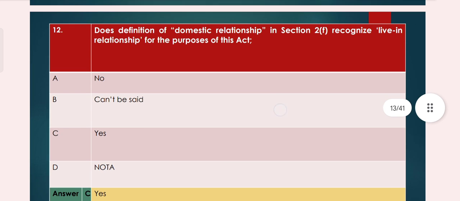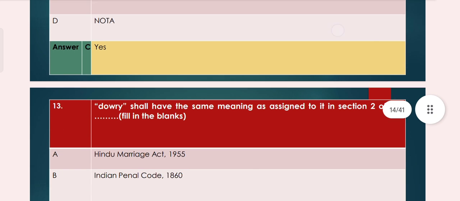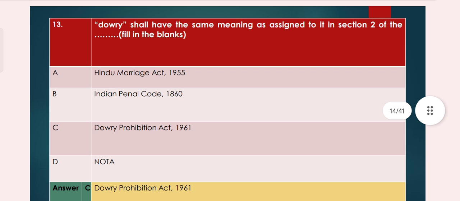Question number 12, does the definition of domestic relationship in section 2 subsection F recognize live-in relationship for the purpose of this act? Option A no, option B can't be said, option C yes, option D NOTA. So option C yes is the right answer. Question number 13, dowry shall have the same meaning as assigned to it in section 2 of the option A Hindu Marriage Act 1955, option B Indian Penal Code 1860, option C Dowry Prohibition Act 1961, option D NOTA. So answer C, Dowry Prohibition Act 1961, is the right answer.